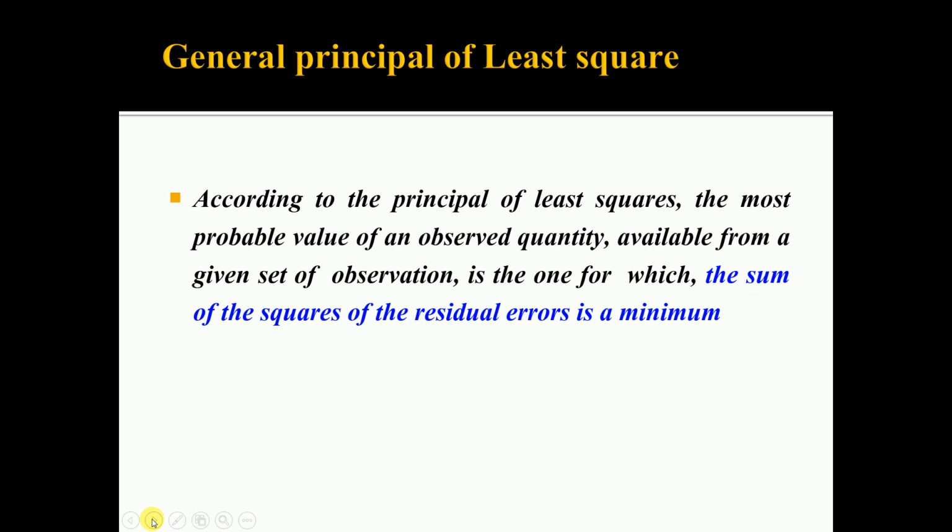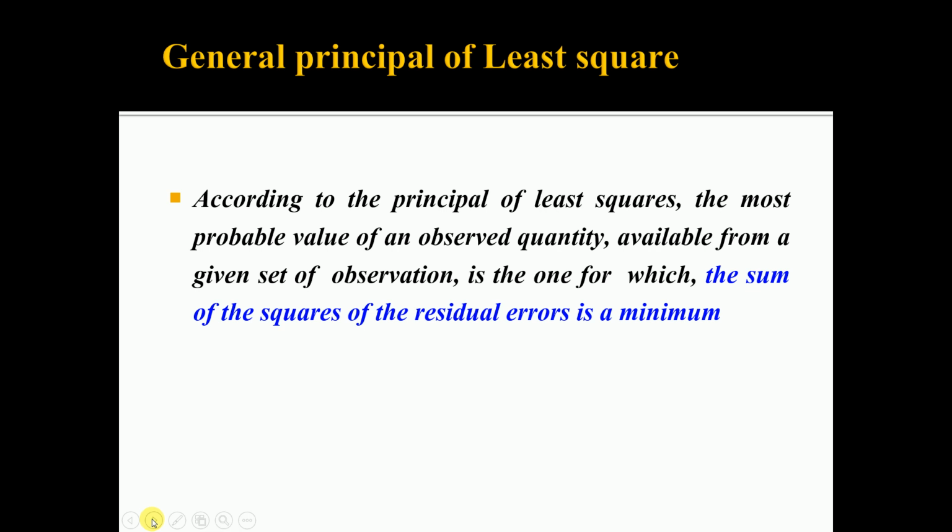The residual error is the difference between the individual observation and the most probable value of a quantity. After squaring the residual errors, the sum of the squares is minimum. This is the basic principle of the least square method.